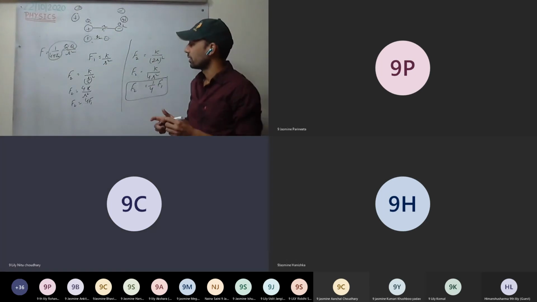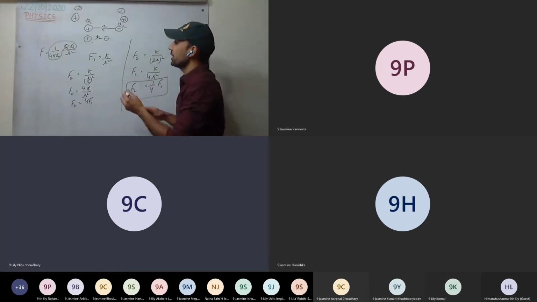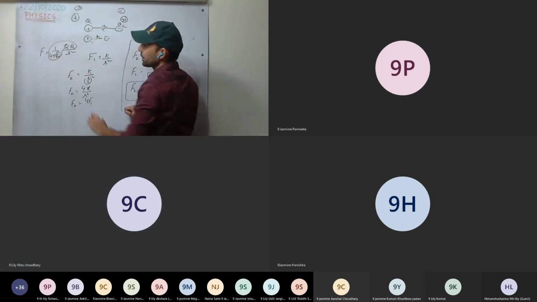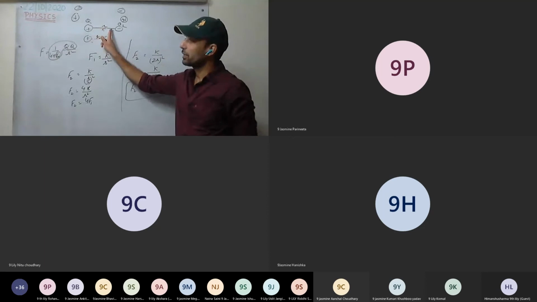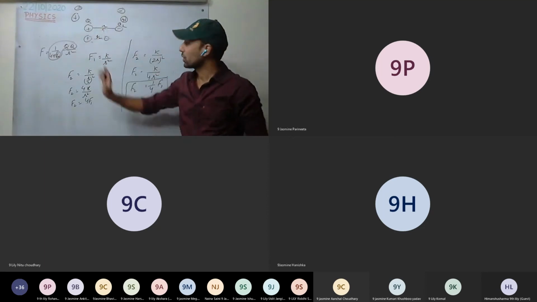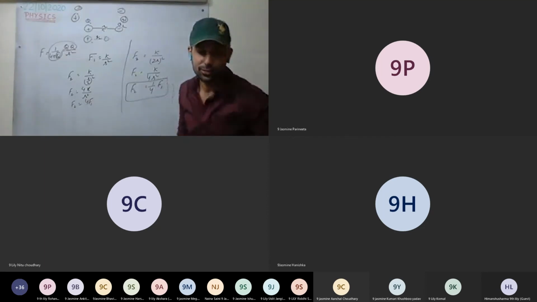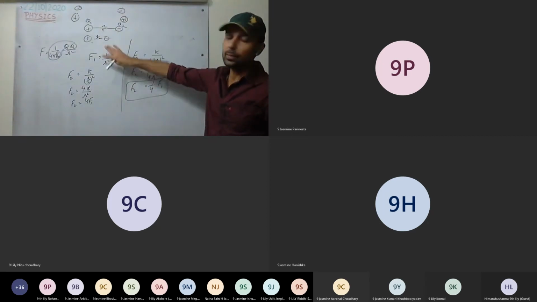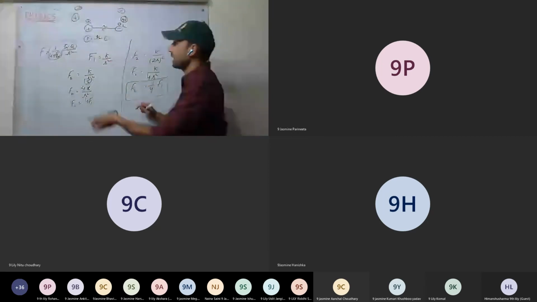Its value depends on the medium and the sign, so leave that part, it will be difficult for us. So I have taken k. K remains constant for the same medium.